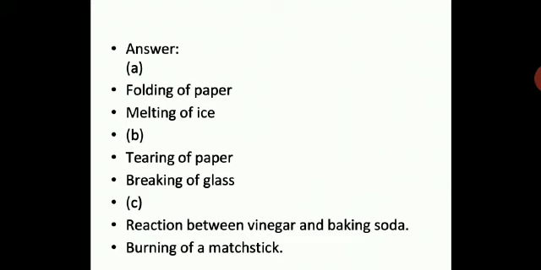Then chemical changes, where you have to give two examples of chemical changes. Just two examples. Very simple. You have learned so many chemical changes. You can give any two. Here we have discussed two. Here, reaction between vinegar and baking soda. You know, burning of magnesium ribbon in the air. That also you have done.